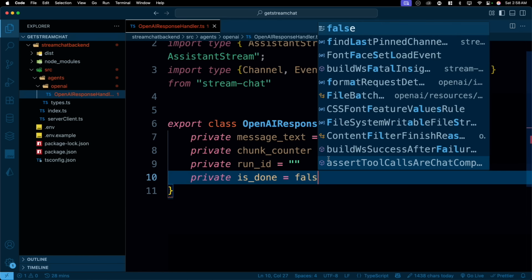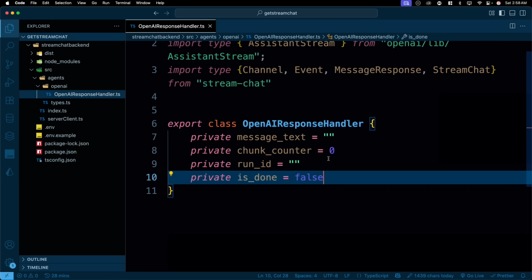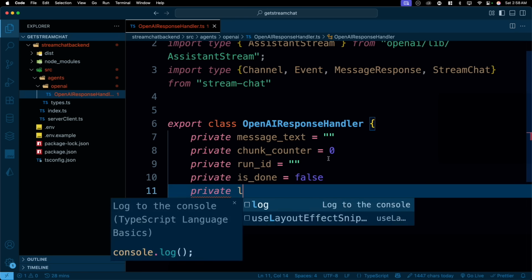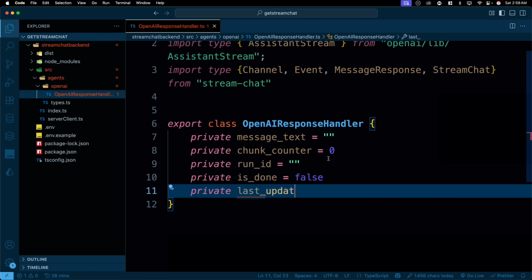And by default, it's false. This is simply a guard flag to prevent operations on disposed handlers and avoid memory leaks and stuff. Basically, it's a flag for us saying that, hey, you are all done. And then we'll have another one, which is going to be last update time, and that's going to be 0.